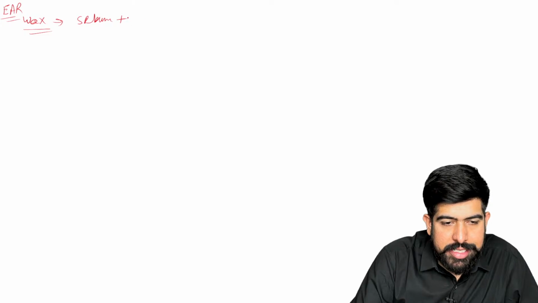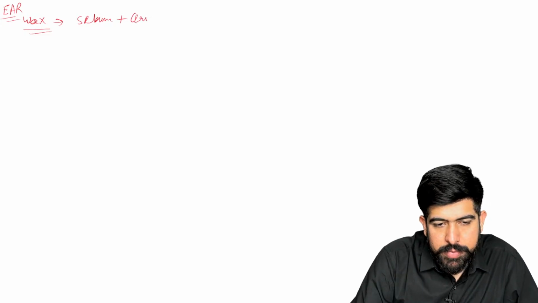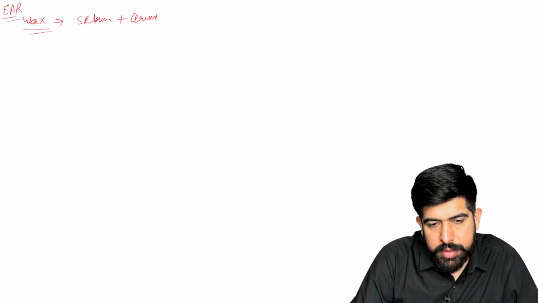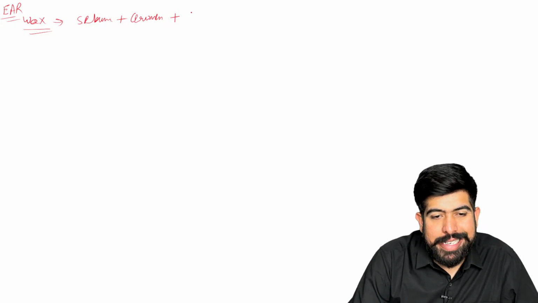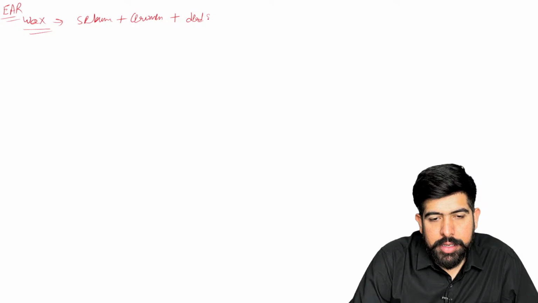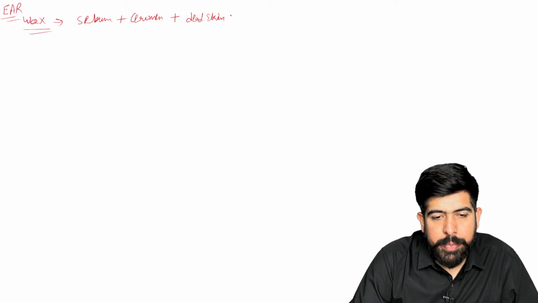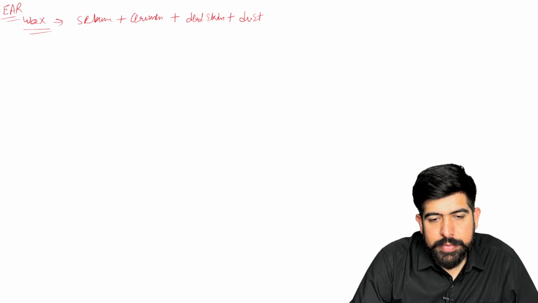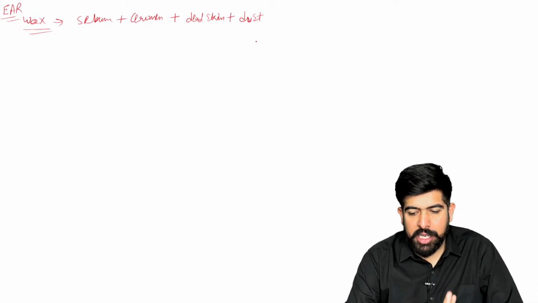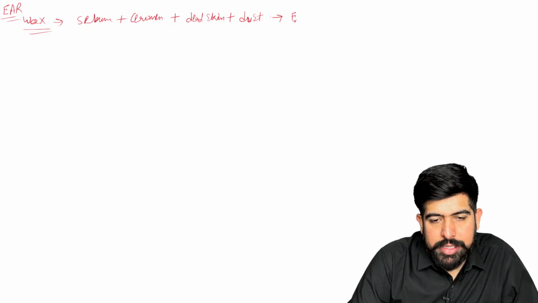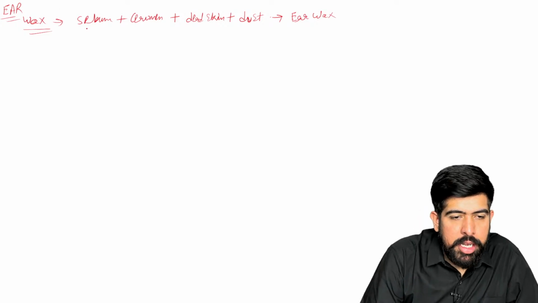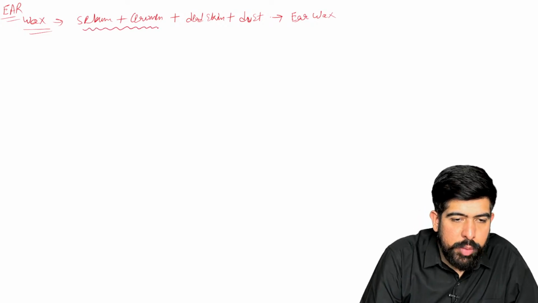Then cerumen, plus some dead skin particles, plus some dust particles. This will be known as your earwax. Please remember, your sebum and ceruminum.